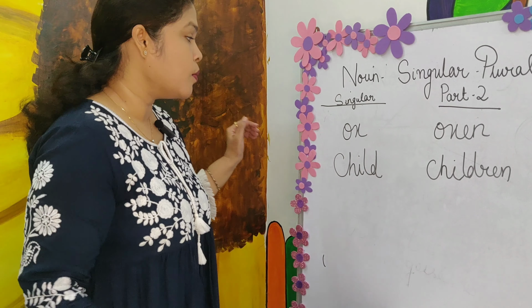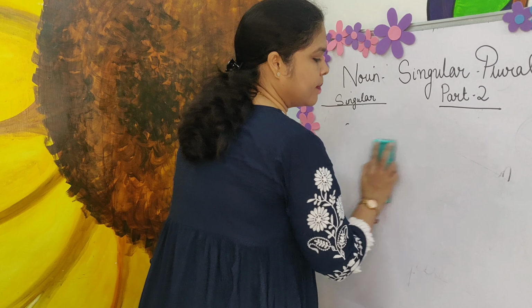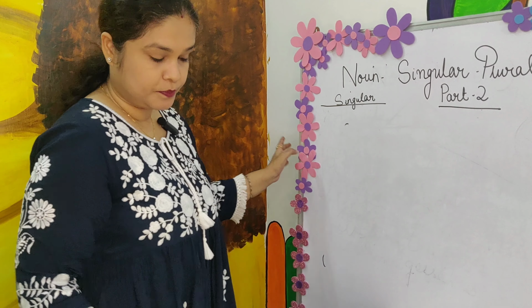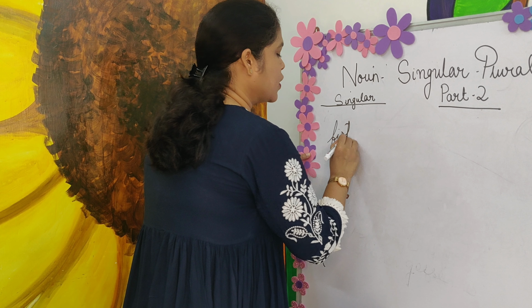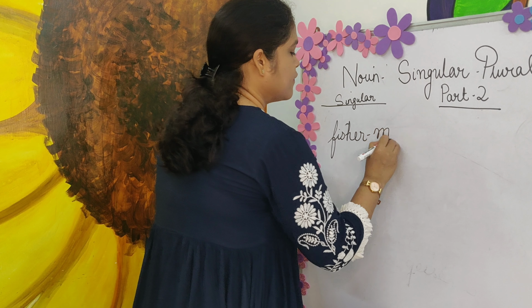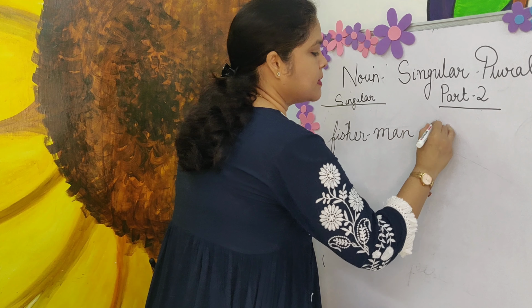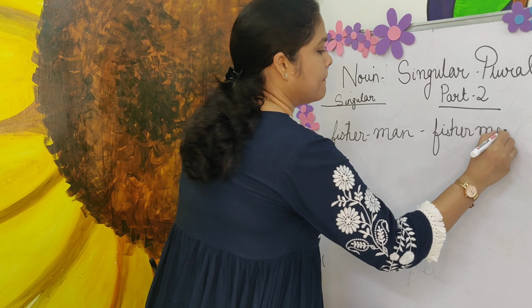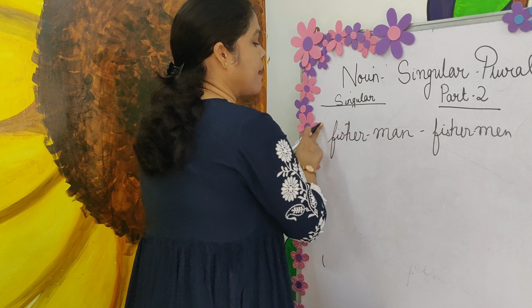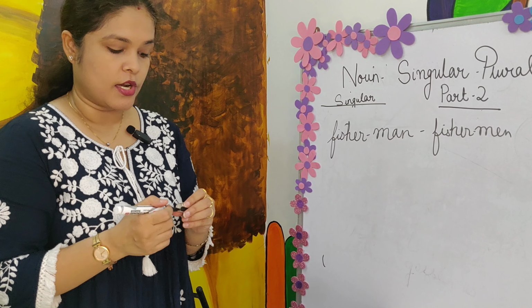There are a few more words that we will be discussing. For example, fisherman. In singular form, it is fisherman. It becomes fishermen. Now see, this is a compound noun. What is a compound noun?